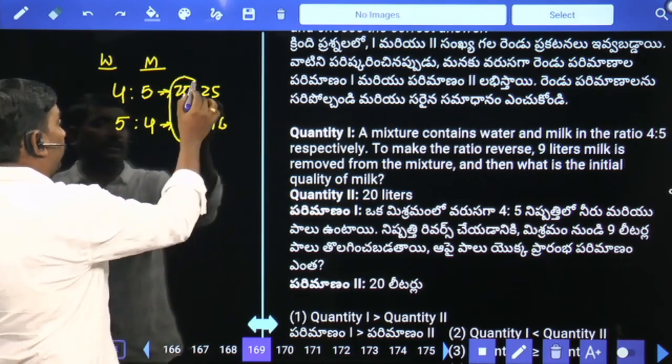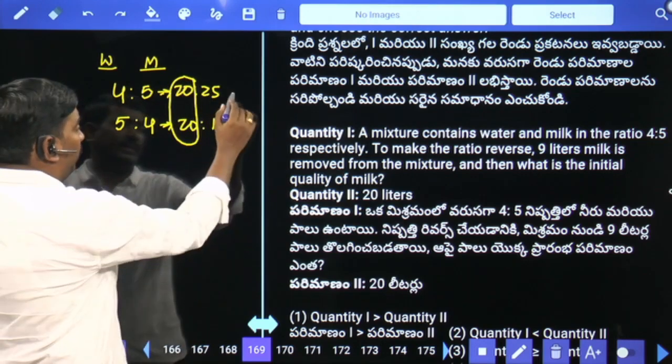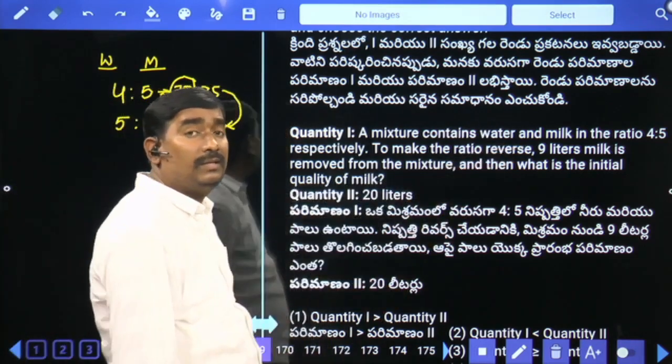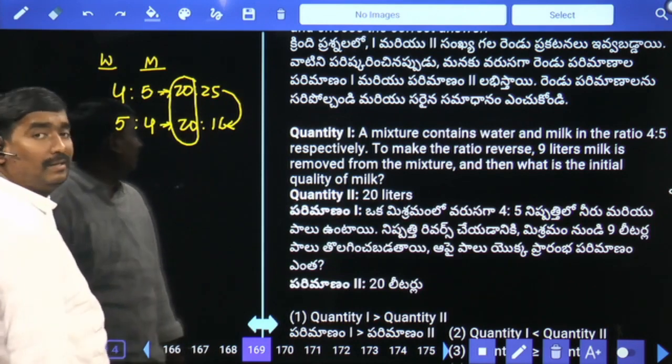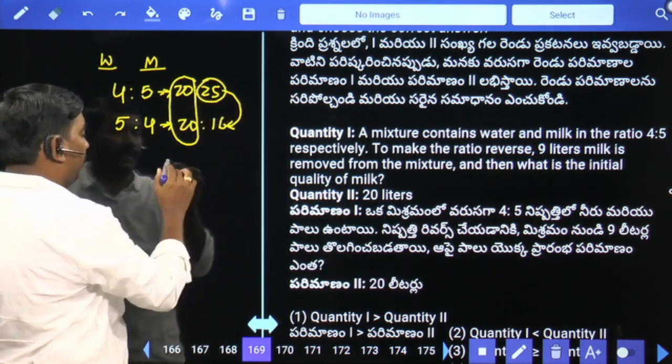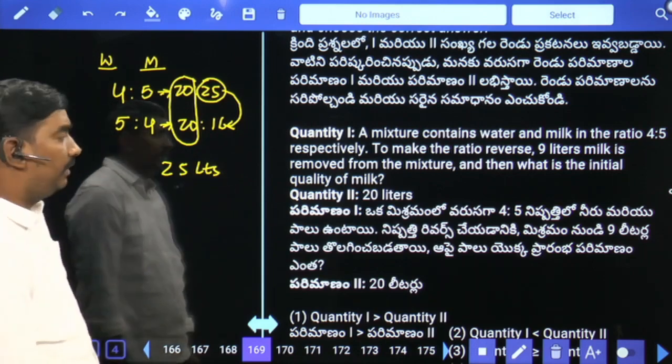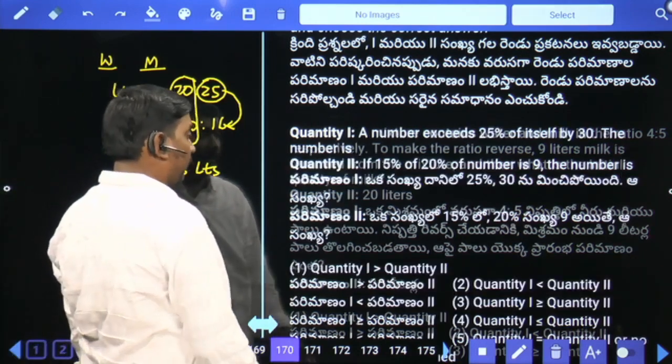There is no change in water quantity. Only milk is reduced by 9 parts because we removed 9 liters from the milk. So 9 parts value 9 liters. Initial milk 25 parts value 25 liters. Quantity 2 is 20 liters, 1 greater than 2.